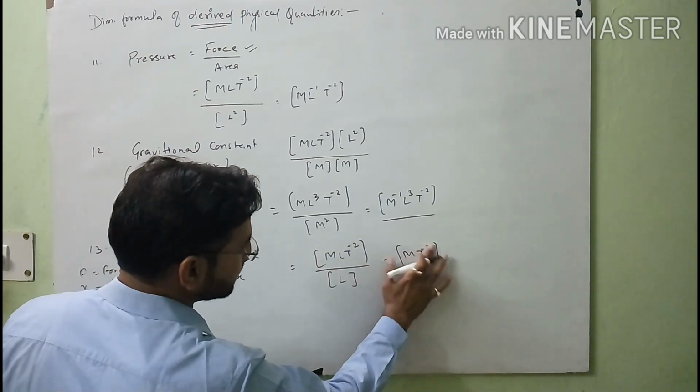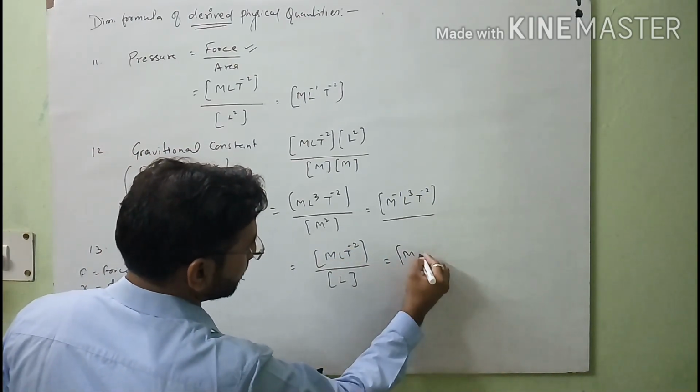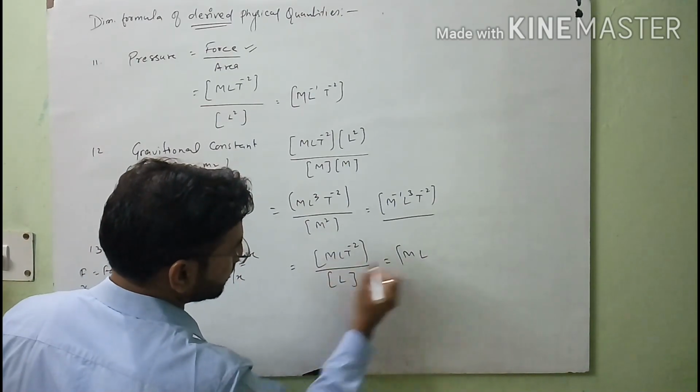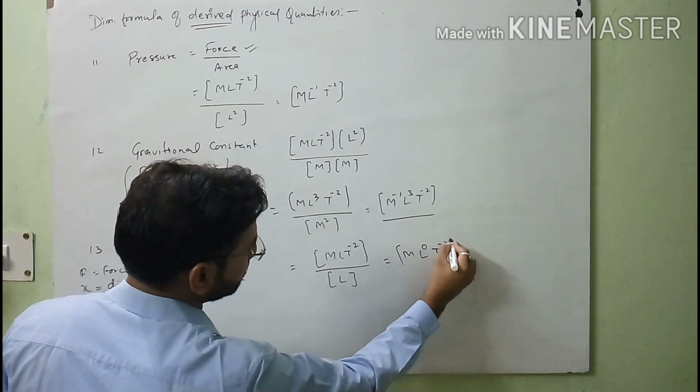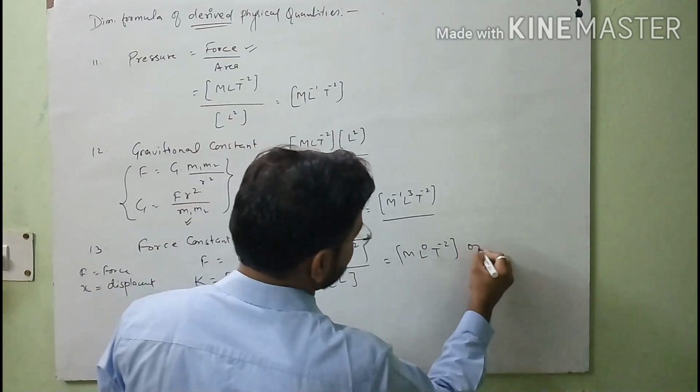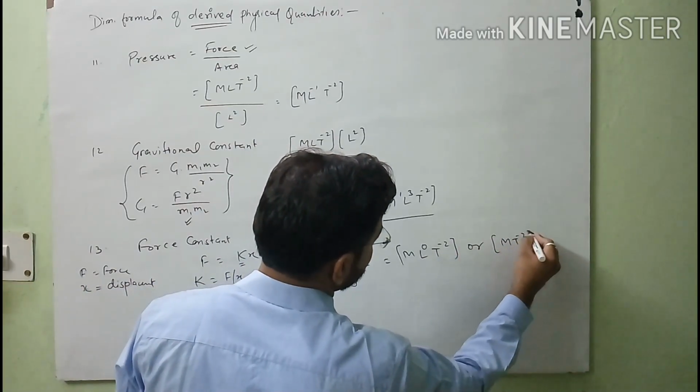If you want to write this in standard form, you will use M1 L0 T raised to the power minus 2, or you can write MT minus 2.